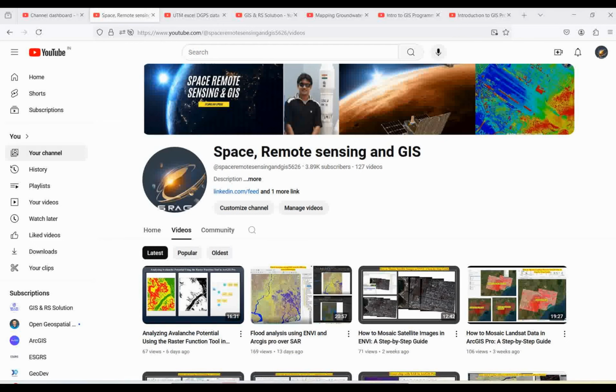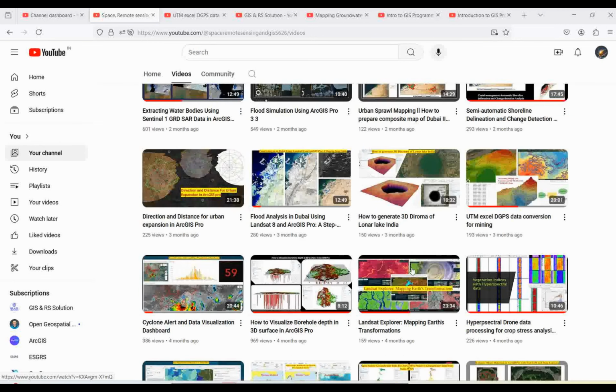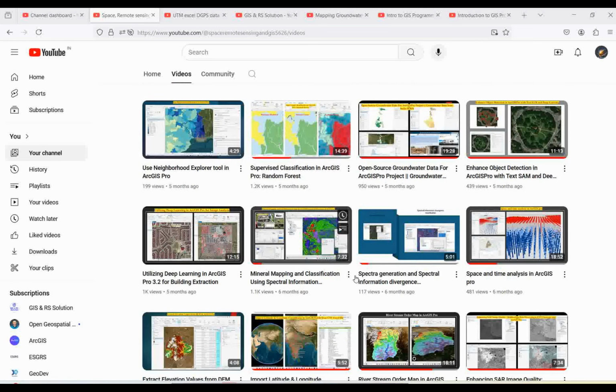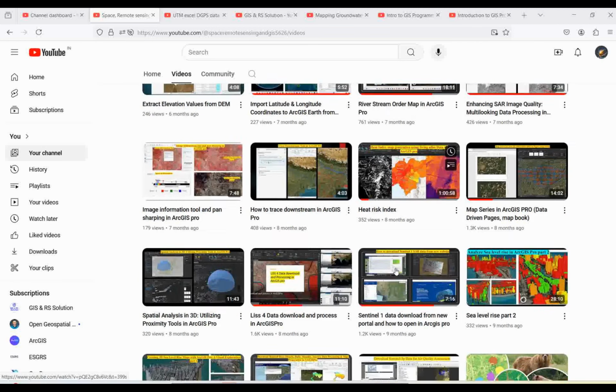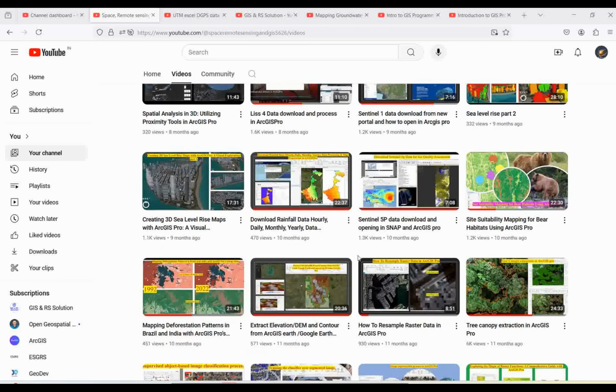Today we are going to discuss a very important topic called burn severity. To generate a burn severity map and ecological risk assessment, how are we going to do that? I already explained the same kind of demonstration in ArcGIS Pro. If you go to my previous video, you may find the forest fire burn analysis.